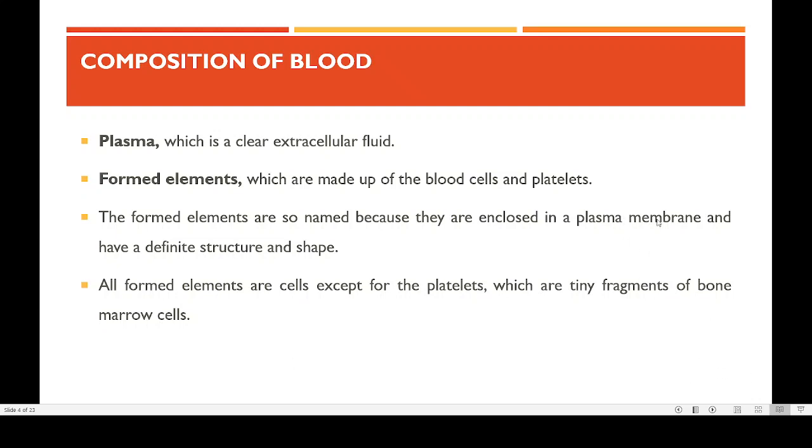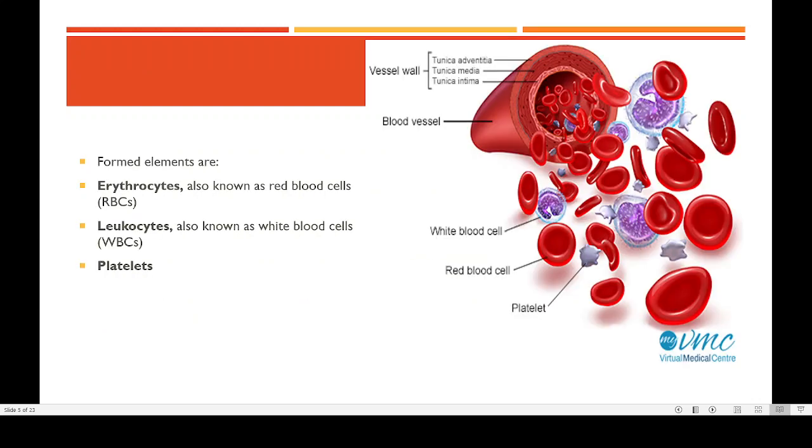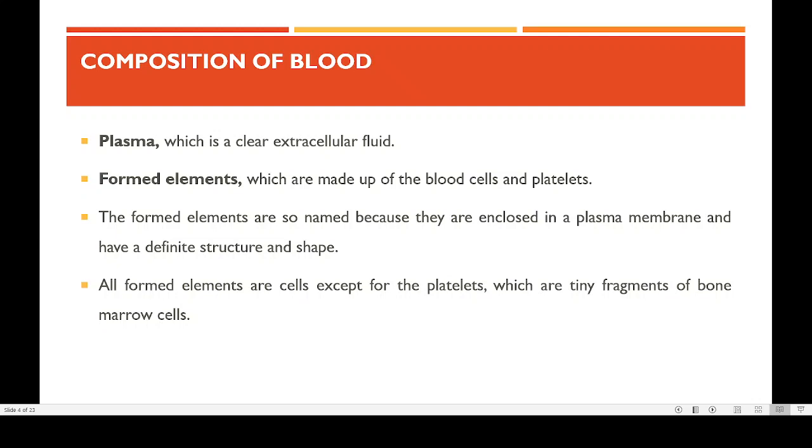So any cell which is enclosed in a plasma membrane is known by the name formed elements. What you are seeing here are formed elements: this is the WBC, this is the RBC, and these are the platelets. All these have a cell membrane or a plasma membrane, and that is why they are known by the name formed elements.